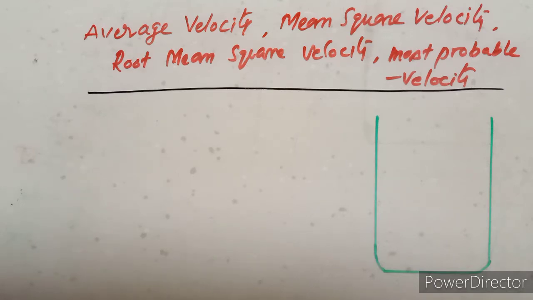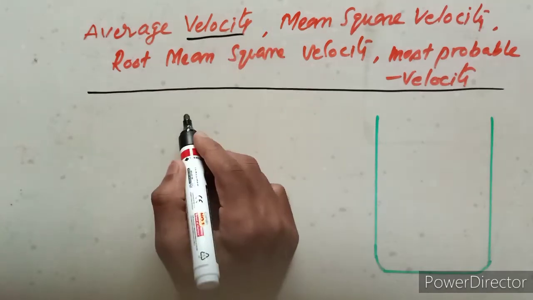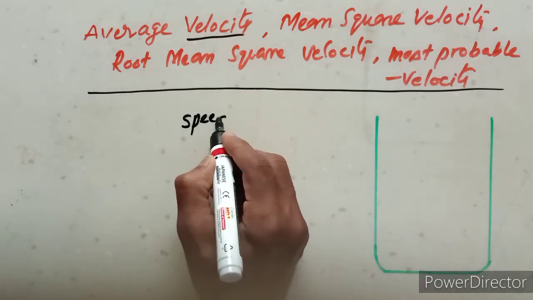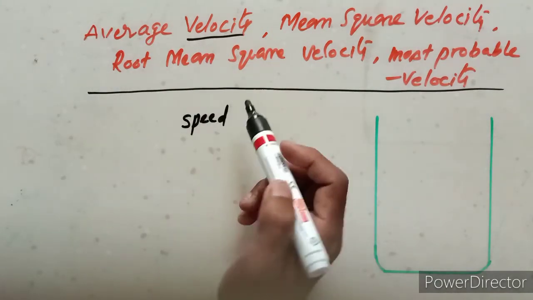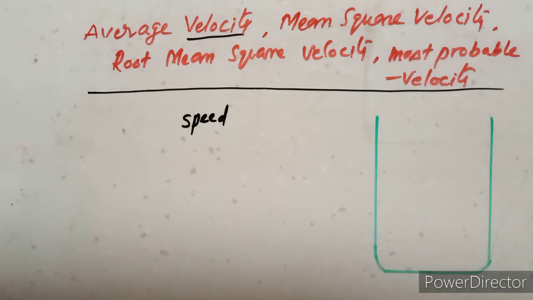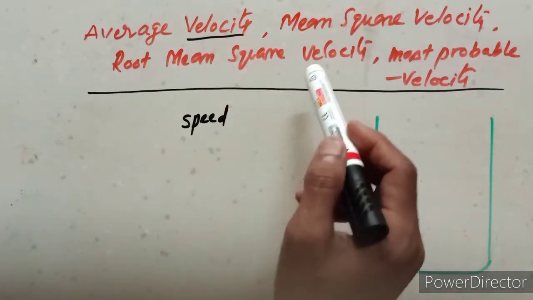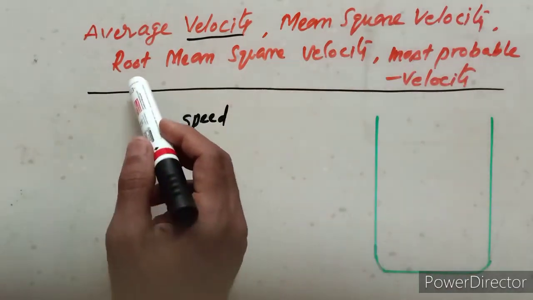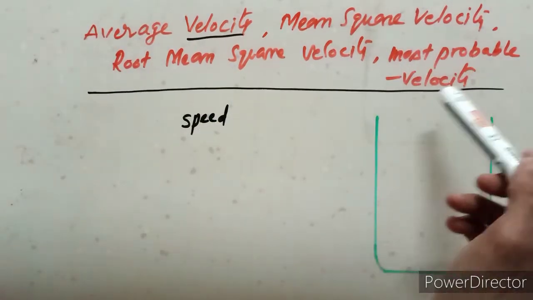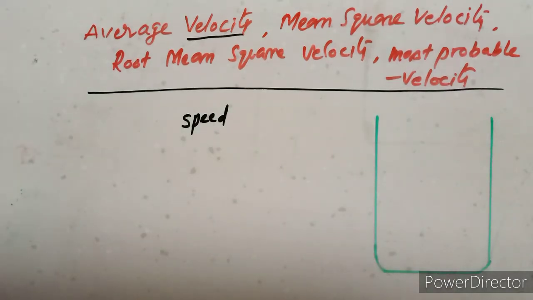The similar word of velocity is speed. Speed and velocities are similar physical quantities in physics. So this is also average speed, mean square speed, root mean square speed, most probable speed.